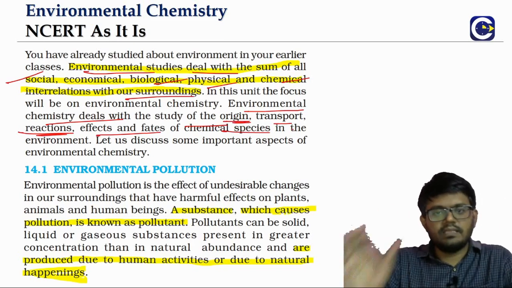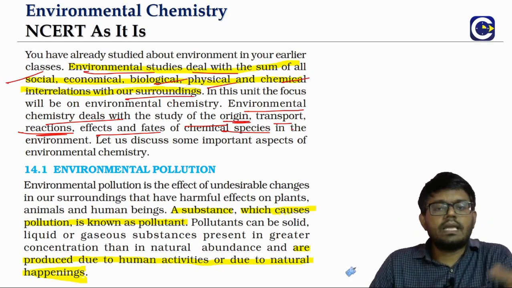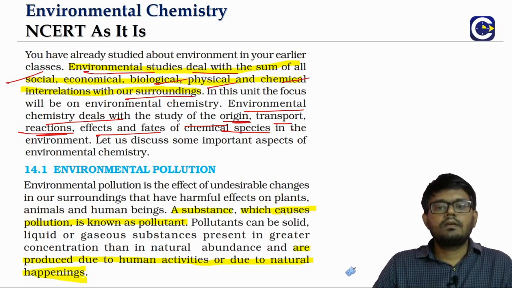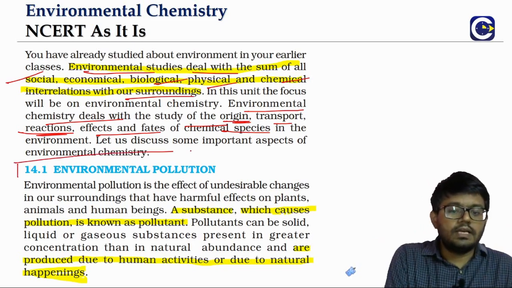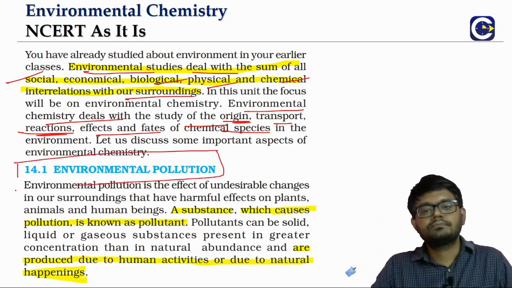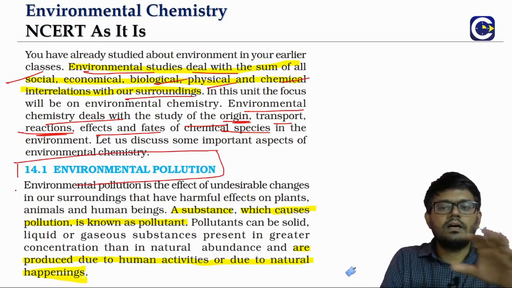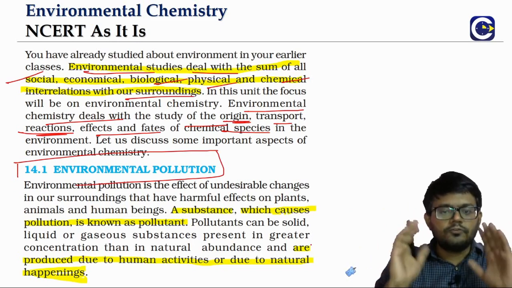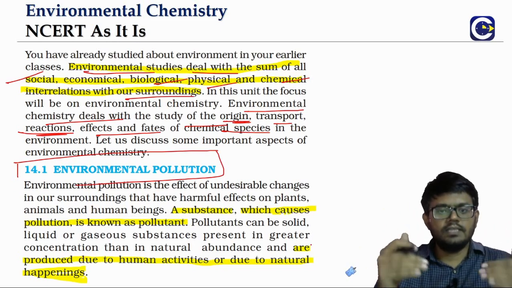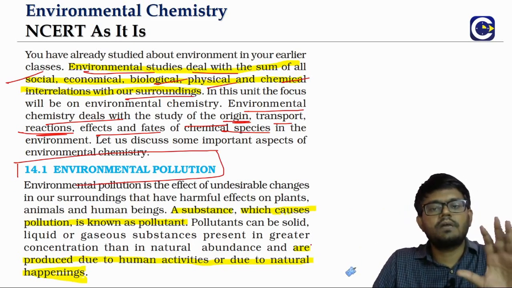Chemical species have been there in the environment. Some of them are introduced by our activity. But what we are going to be most concerned about is the idea of what we call environmental pollution. Environmental chemistry is a study of the chemical species present in the environment, but our focus, at least in the +1 chapter of environmental chemistry, will be mostly on the concept of environmental pollution.